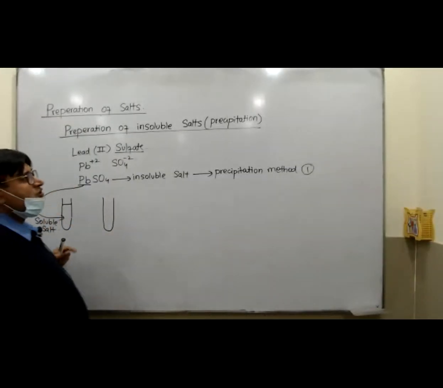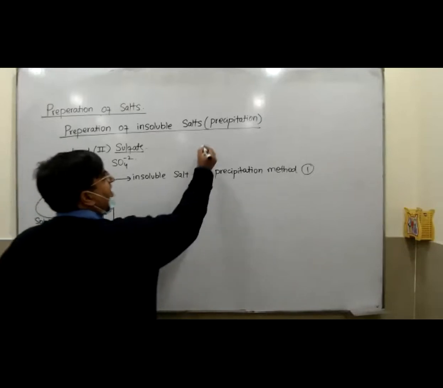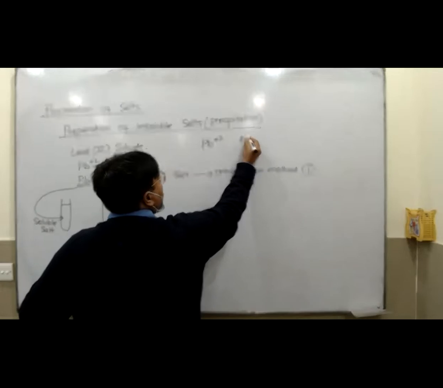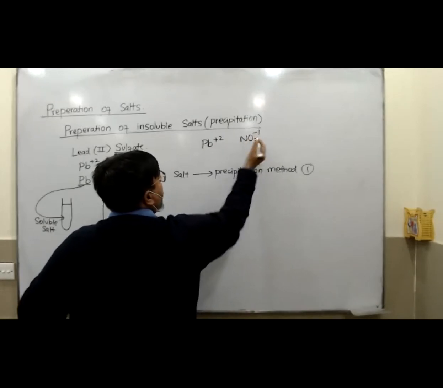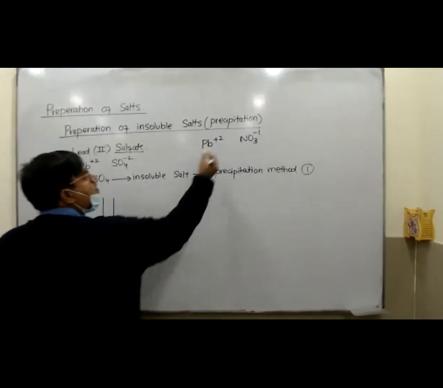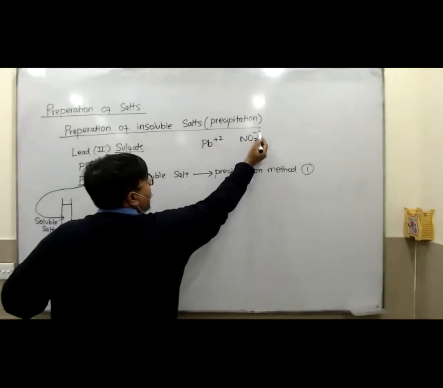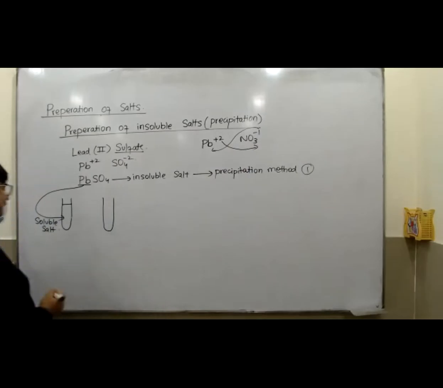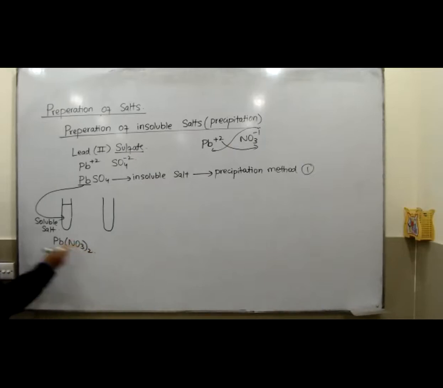So how could you make the formula of lead nitrate? Lead Pb plus 2, nitrate NO3 minus 1. So what formula did you get? Plus minus cancelled. 1 will come up here, 2 will come up here. So the formula that will be formed is Pb(NO3) whole twice.